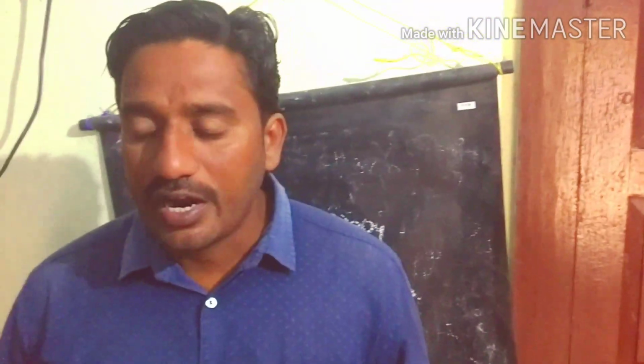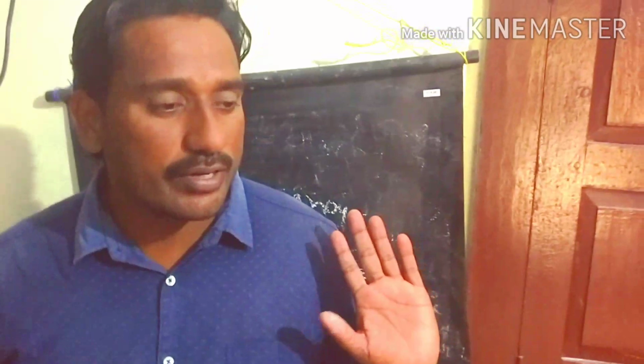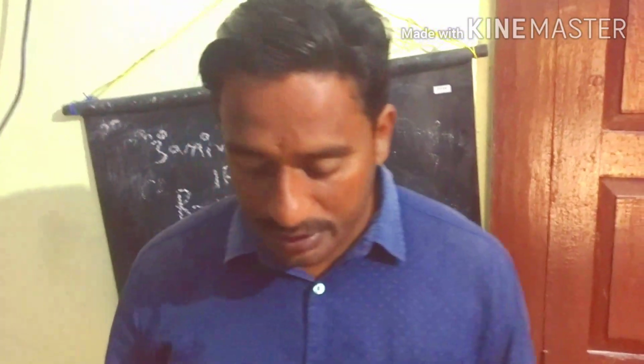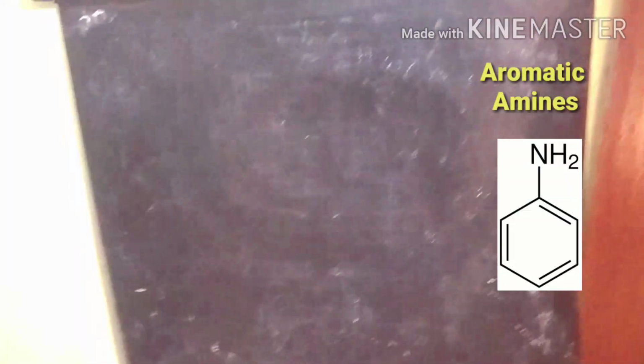If the secondary amines are involving in this reaction, tetra alkyl hydrazine is the product. If tertiary amines are involving in this reaction, N-oxides are the products. So let us see the aromatic amines involving in the oxidation process.